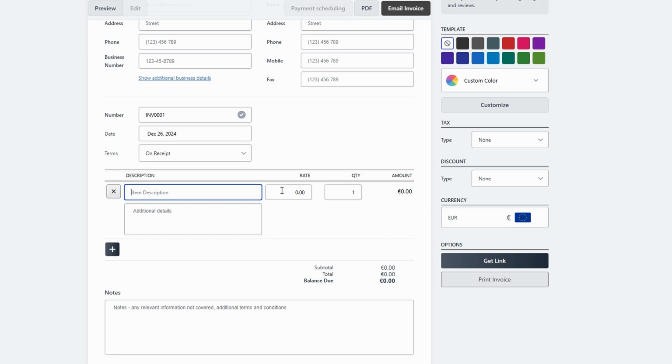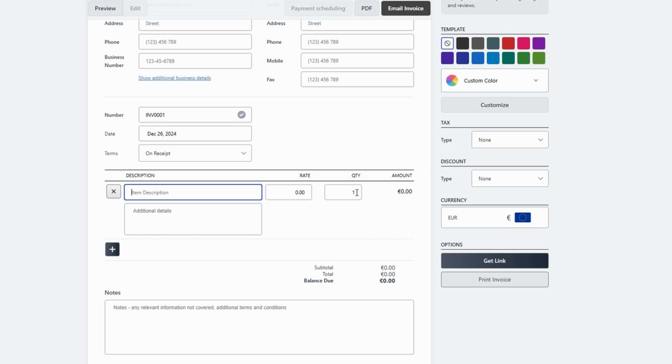Input the quantity, such as 10 hours of consulting at $100 per hour, 25 units of a product at $20 each. The total amount will automatically calculate once you enter the rate and quantity, so you don't need to do any math manually. If you have multiple items or services, repeat these steps until your invoice is complete. You can add as many items as needed to ensure your client has a clear breakdown of the charges.